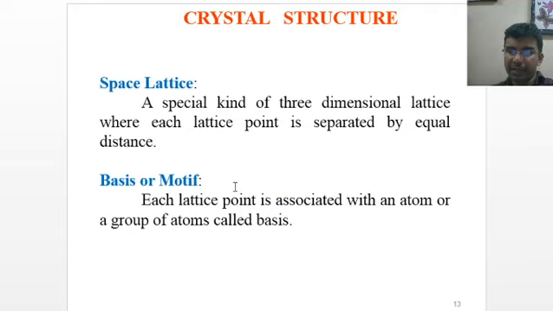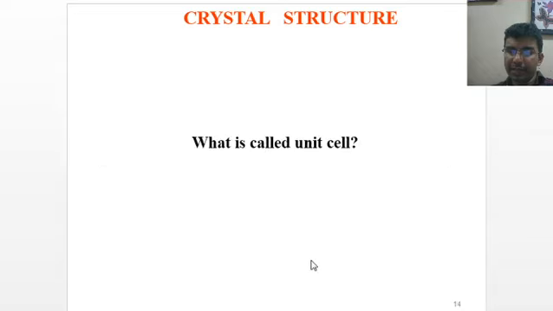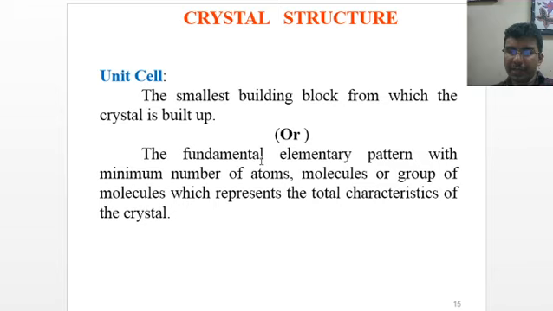Space lattice is a special kind of three-dimensional lattice where each lattice point is separated by an equal distance. Basis or motif: each lattice point is associated with an atom or group of atoms, which is called the basis. What is called a unit cell? A unit cell is the smallest building block from which the crystal is built up.